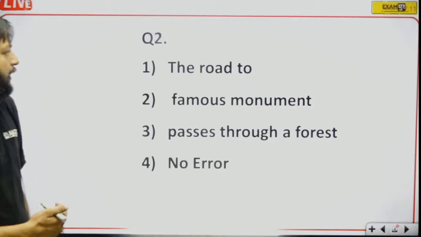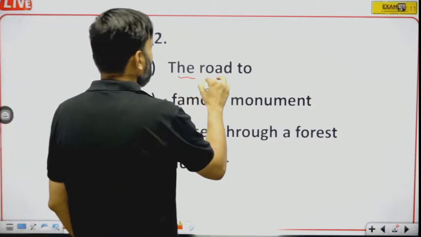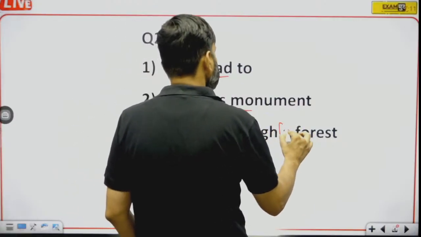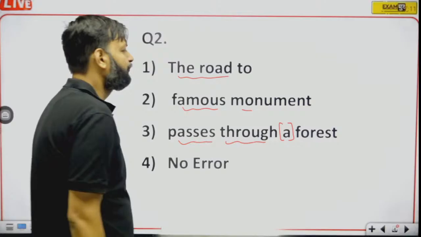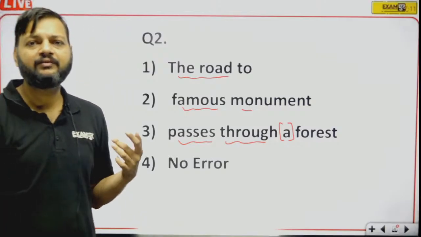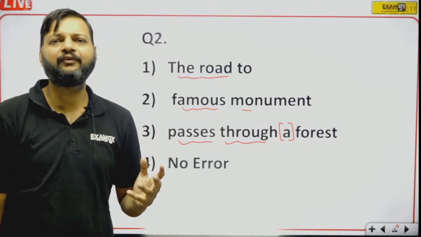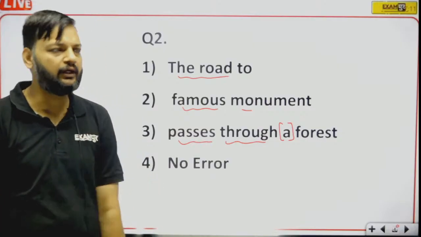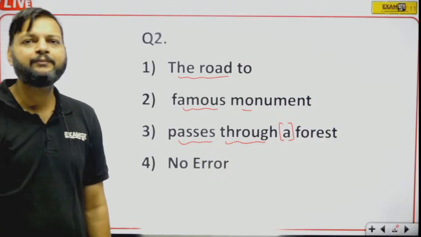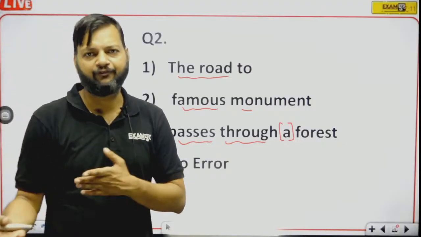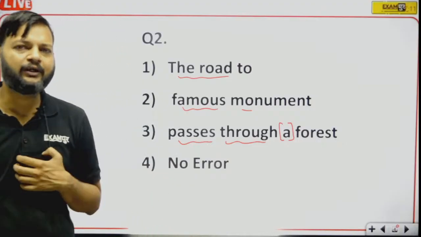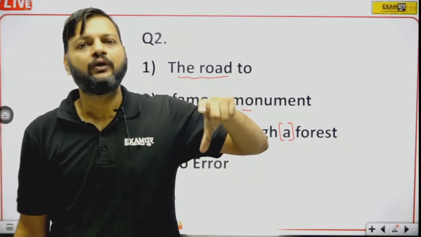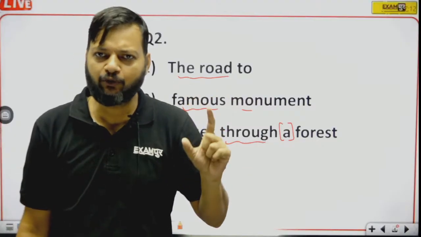See, here we are saying that the road to famous monument passes through a forest. Now if the monument is famous, that means we are talking about a particular forest. For example, I am talking about the Red Fort. If I am talking about the Red Fort, it means the road which leads to Red Fort will be particular.